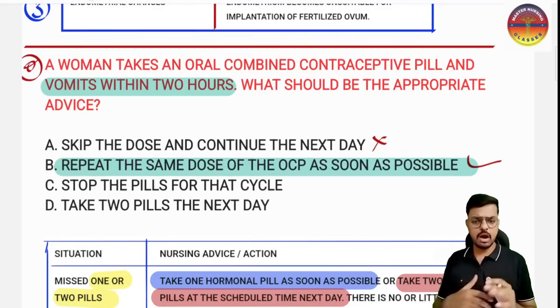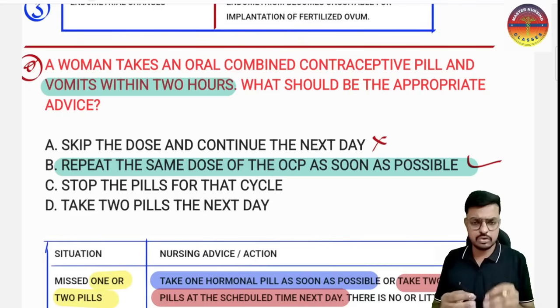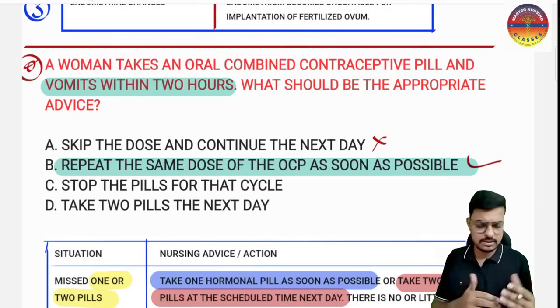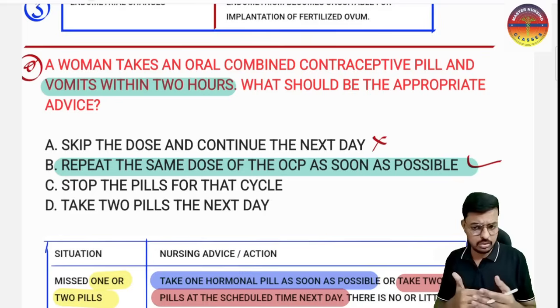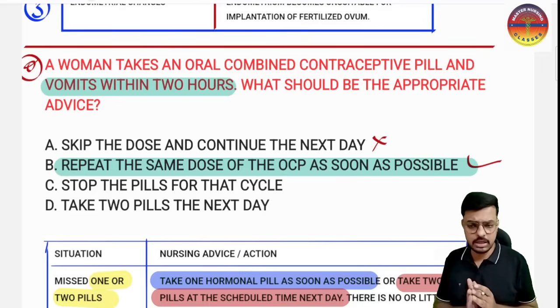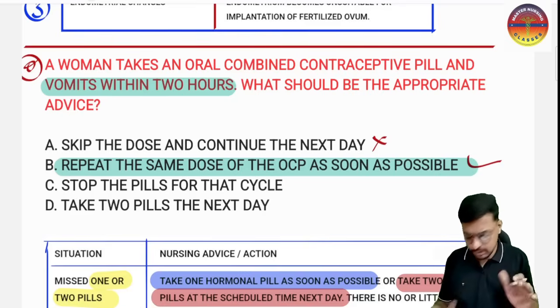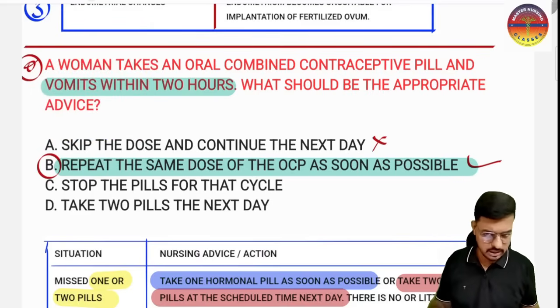Because if she vomited after 2 hours, it means the medication is almost absorbed, so we should not repeat the dose. But if she has vomited within 2 hours of taking the medication, we have to repeat the same dose of the OCP as soon as possible. This is a very important point, just keep it in your mind. So repeat the same dose of the OCP as soon as possible.